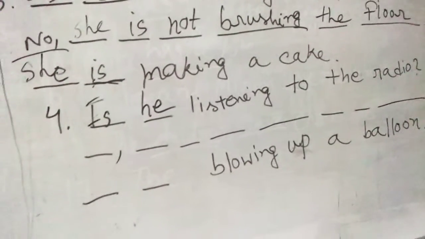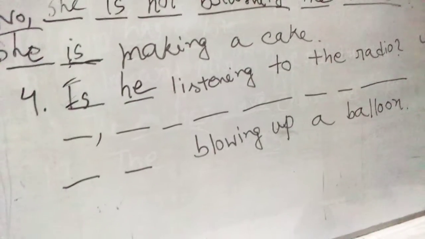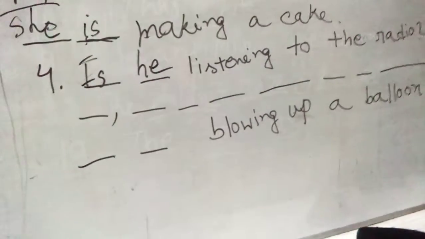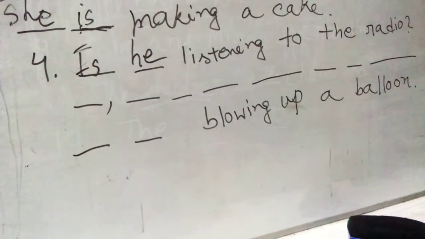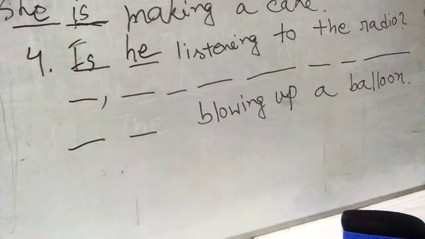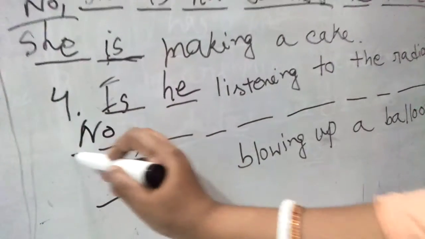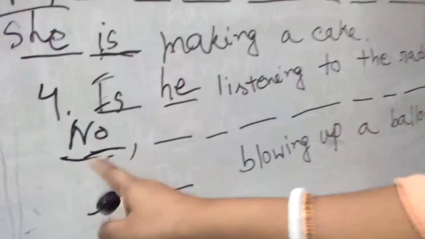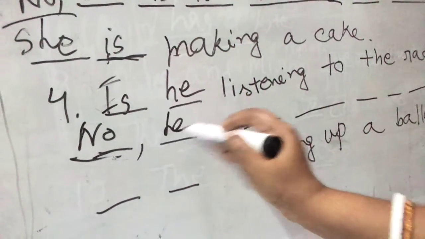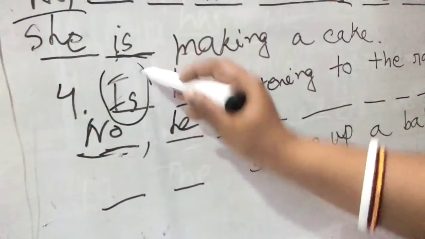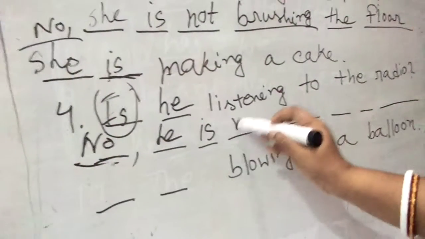Do you think so? No. It's very clear before us that he doesn't have any radio. So how can he listen to the radio? We can see a balloon in his hand and he is trying to blow it up. So the answer is no. If the answer were yes, then we could write yes, he is. But here the answer is no. So we can write no, he. After he, we will put the auxiliary verb in the middle, he is. As it is no, so we will put not.